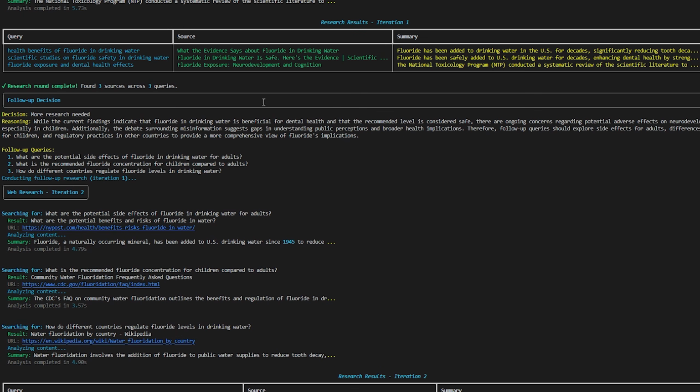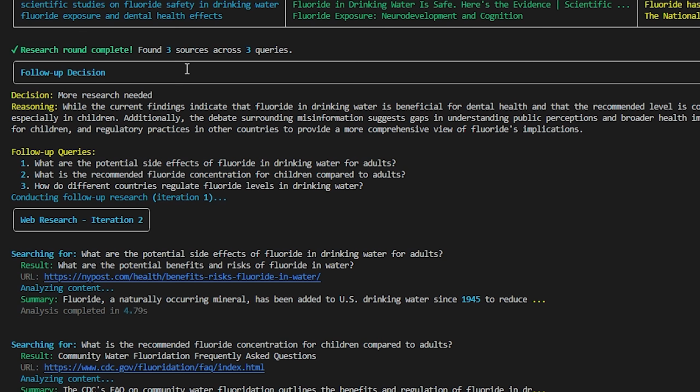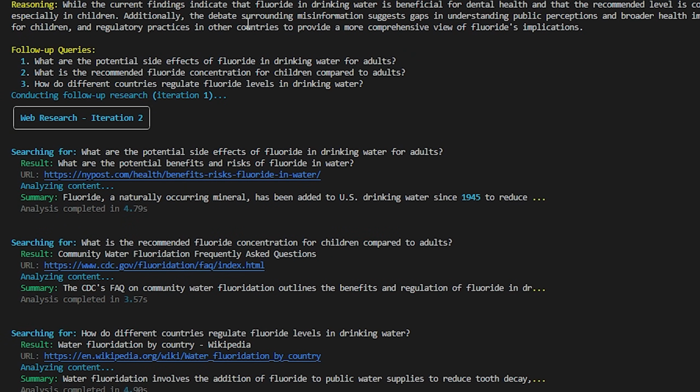And then once it does that, it's going to basically do a follow-up decision. This is an agent that will decide based on the current findings that we have in the original query. Should we generate some more queries and research those ones? Or do we have enough information to make a final report? So in this case, it decided we need to ask more questions. So it tells you the reasoning. While the current findings indicate that fluoride in drinking water is beneficial for dental health and the recommended level is considered safe, blah, blah, blah.